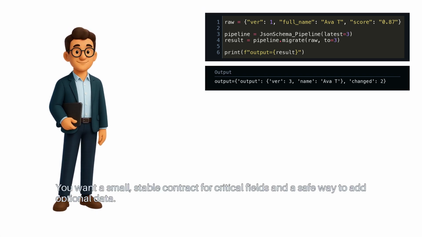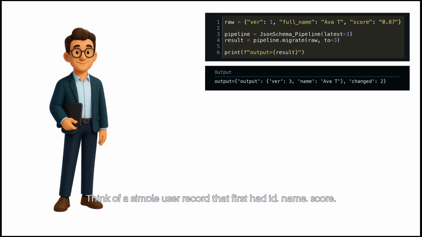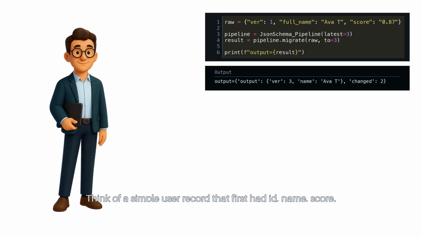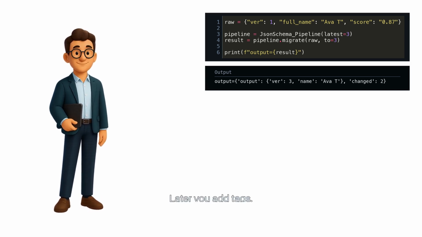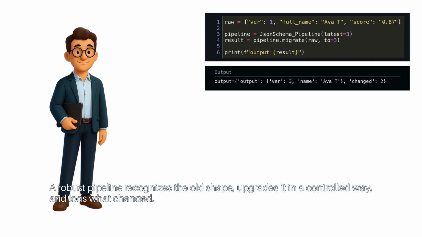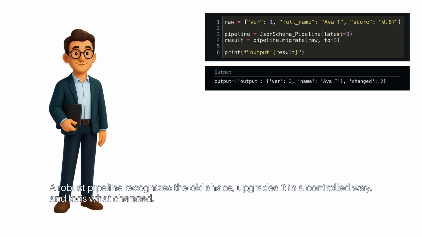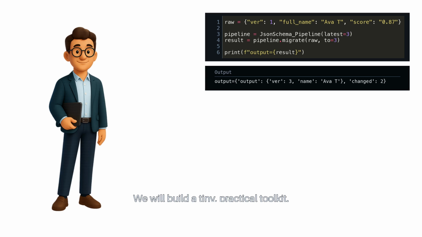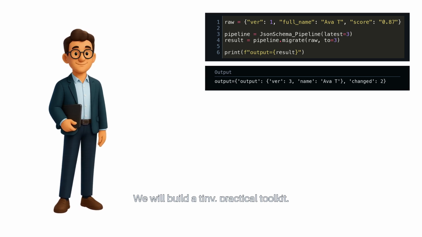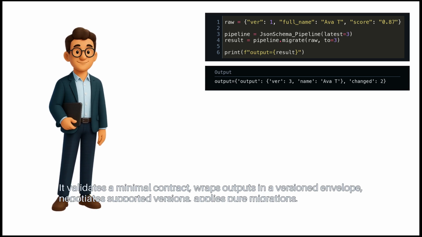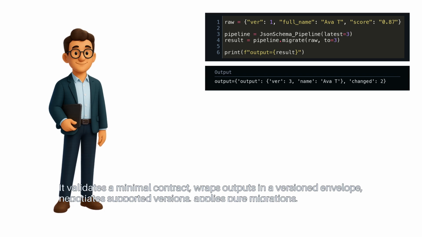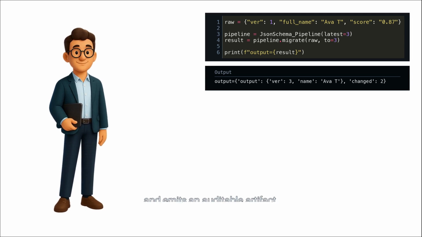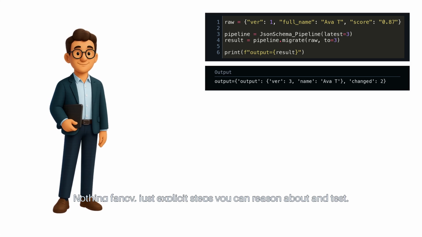You want a small, stable contract for critical fields and a safe way to add optional data. Think of a simple user record that first had ID, name, score. Later, you add tags. A robust pipeline recognizes the old shape, upgrades it in a controlled way, and logs what changed. We will build a tiny, practical toolkit. It validates a minimal contract, wraps outputs in a versioned envelope, negotiates supported versions, applies pure migrations, and emits an auditable artifact. Nothing fancy, just explicit steps you can reason about and test.